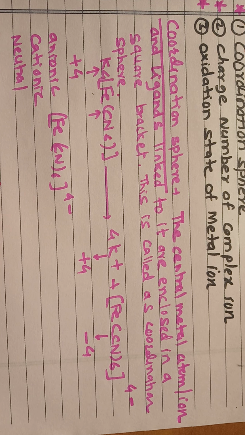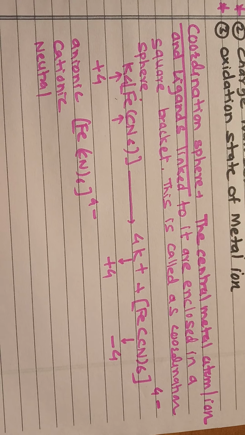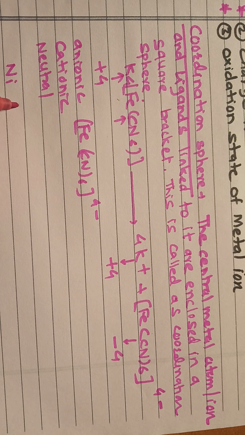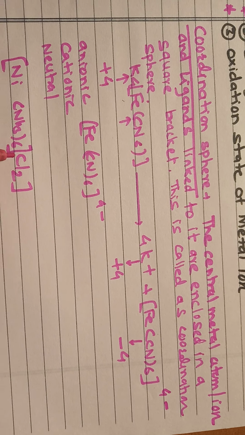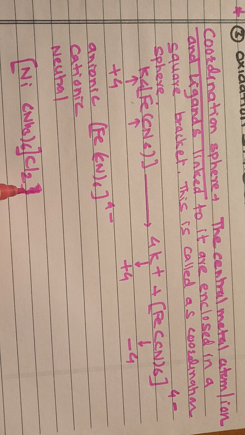Similarly, consider the example of nickel with ammonia and chlorine. Nickel is with 6 ammonia, that is 6 amines, and the chlorine is present outside the bracket.